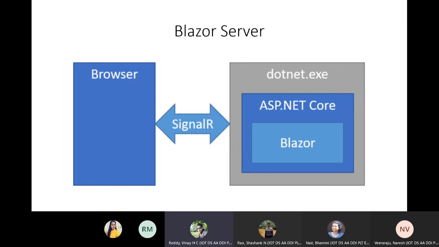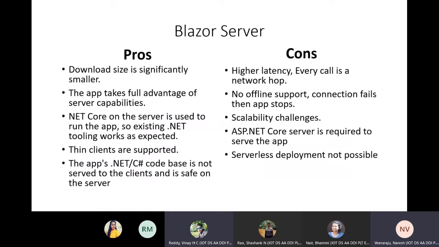I just wanted to know how it is different from the current applications. Say any website where you have your entire content on some IIS server. If you request a URL, it will lead to the server, the server will dynamically create a page and give it to the browser, and that will be displayed. How is it different from this Blazor server? We have a slide for that, the last slide: the difference between Blazor and the traditional model. Why they came up with Blazor, I'll come to that. Good question, Vinay.